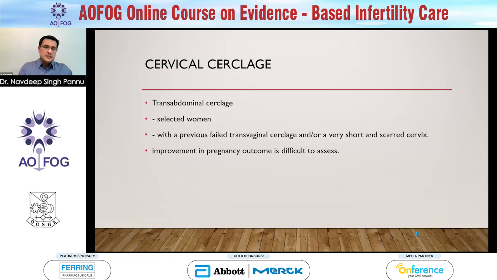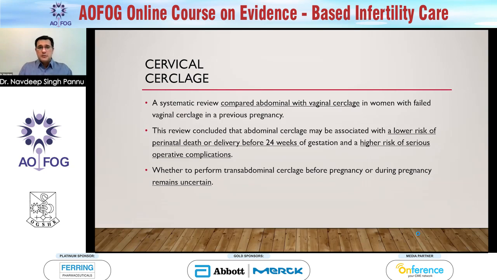The other access for cervical cerclage is transabdominal, but it should be done in selected women, especially those with previous failed transvaginal cerclage and or those with short or scarred cervix. That may be beneficial to them. There was a study which compared abdominal with vaginal cerclage in women with failed vaginal cerclage in a previous pregnancy.